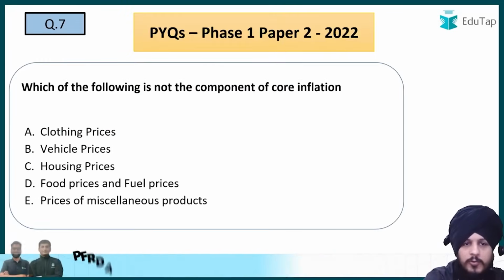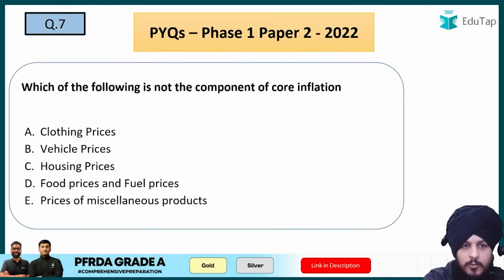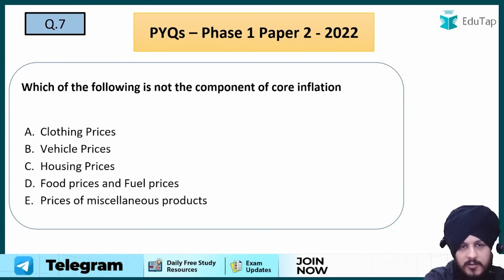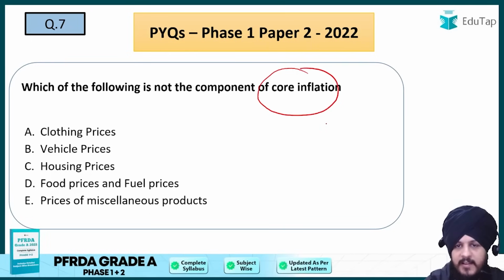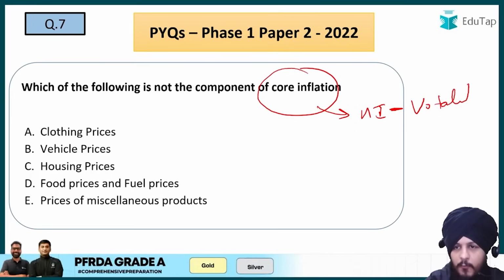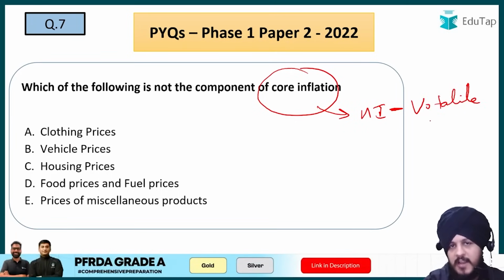Now let us move on to the next question, which is question number 7. Very easy to answer from inflation. It says which of the following is not the component of core inflation. Now if you talk about core inflation, we know that core inflation basically refers to headline inflation minus the volatile items, or you can say volatile products and services.